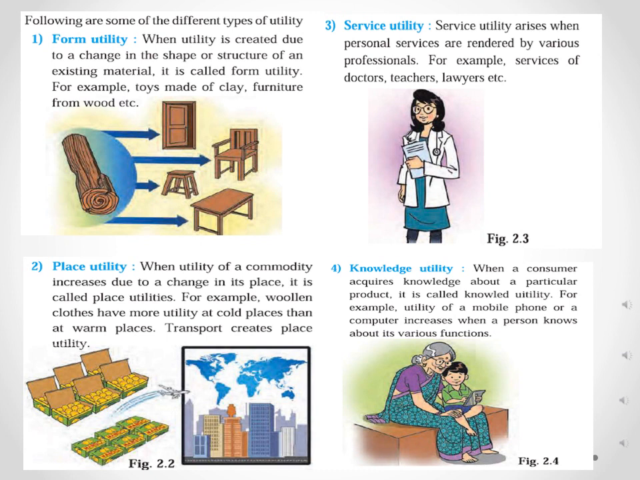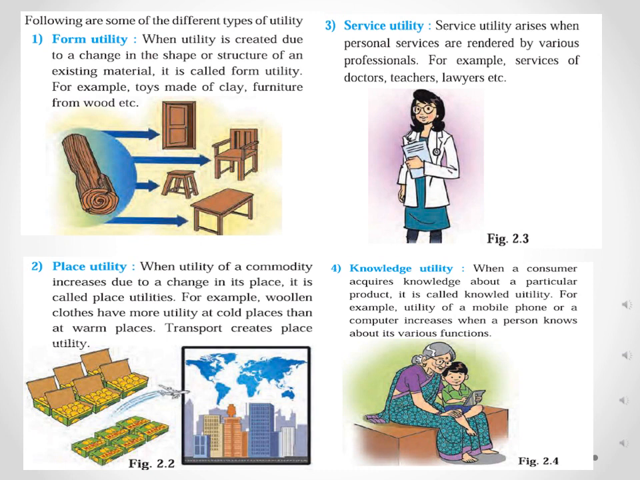Here the place of production is different, but they take the goods to the places where they are demanded more. This creates place utility. For example, marketplaces: when farmers take their vegetables and fruits like mangoes to the marketplace, they will be more demanded by the consumers. But when he keeps them in his farm only, then they will perish or be damaged.